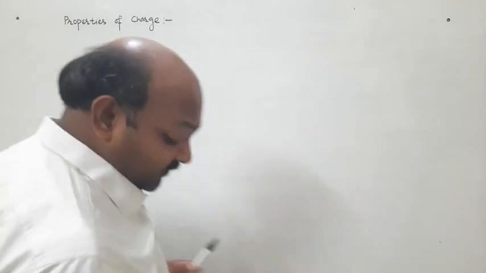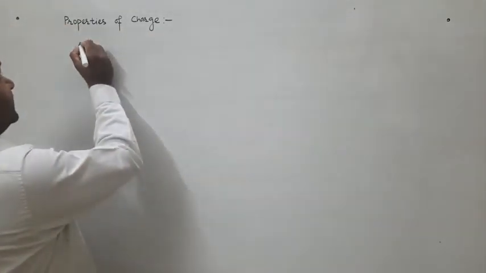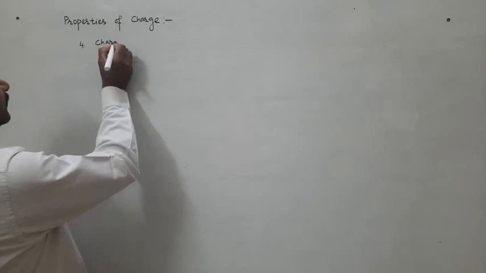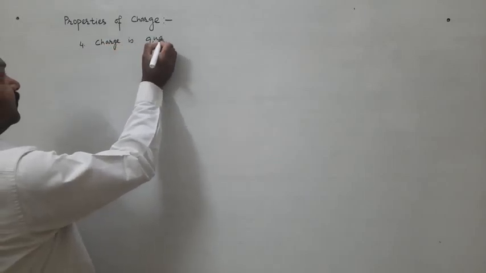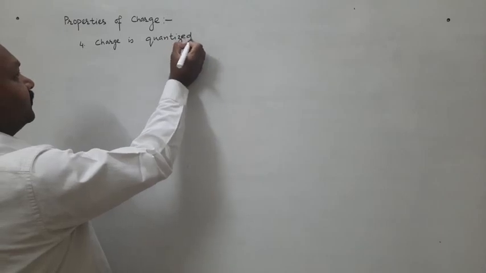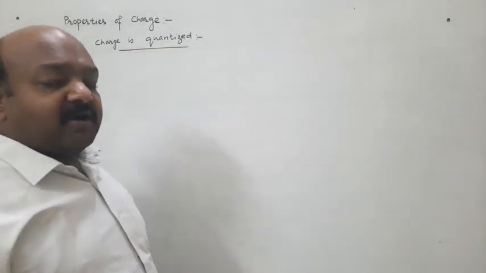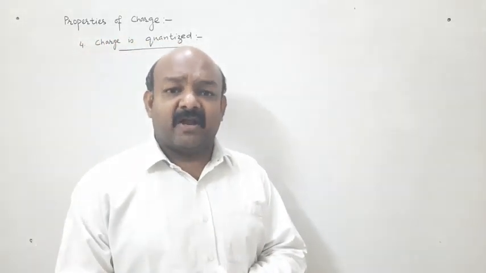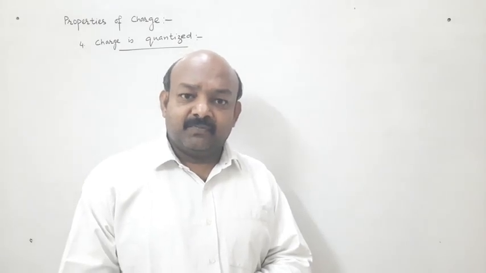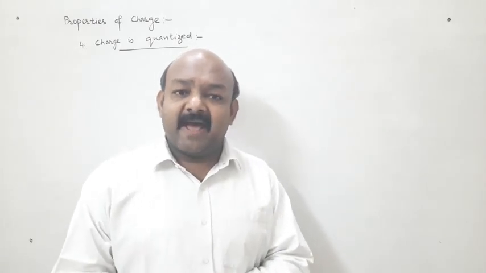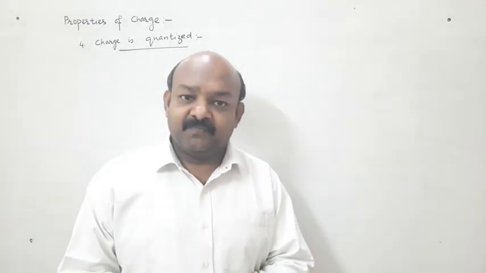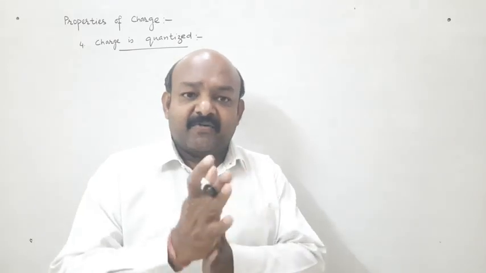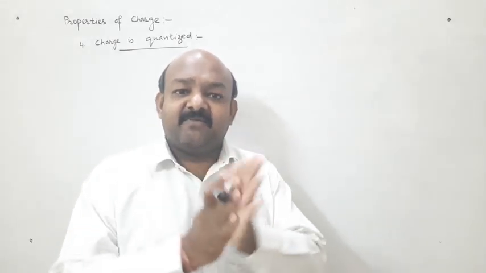So the next part is very important: charge is quantized. Charge is quantized means the charge on a body cannot have any arbitrary value. A charge on a body can have some specific values only. It is quantized in terms of the charge on an electron. It is because of the phenomenon of frictional electricity that we have discussed.